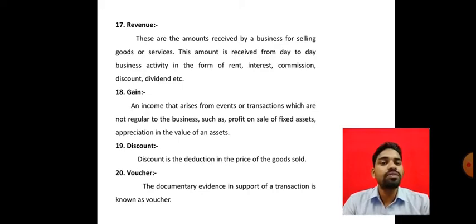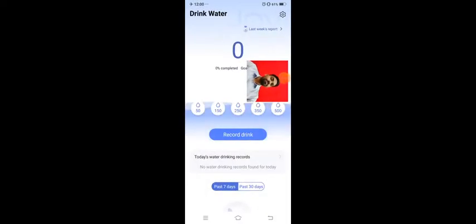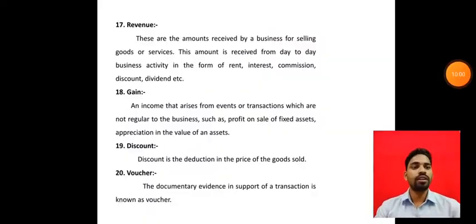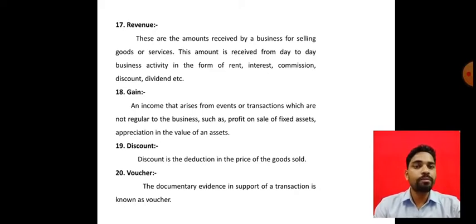This amount is received from day-to-day business activity in the form of rent, interest, commission, discount, dividend, etc. Whatever the business manufactures, goods or services, and sells day to day, and whatever income they get from that, is nothing but the revenue.